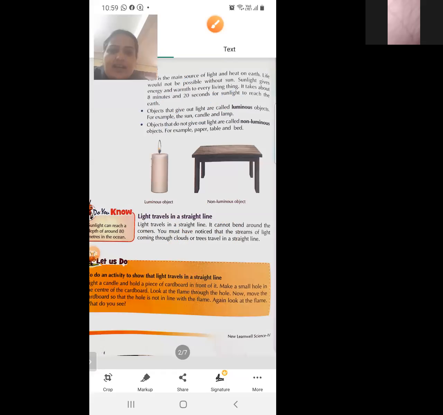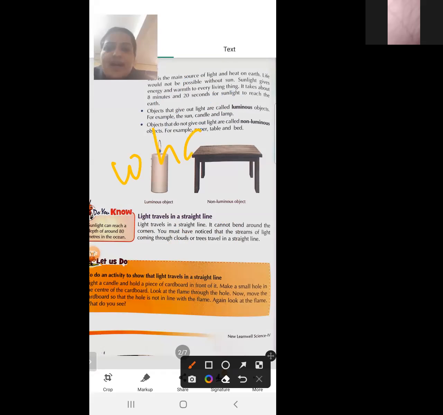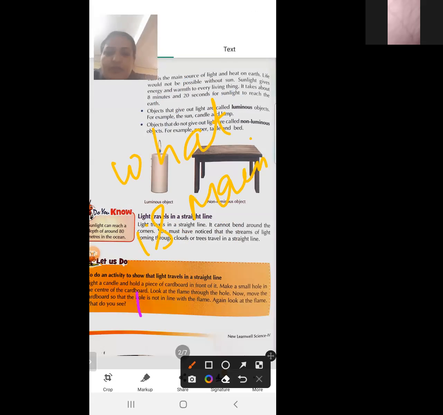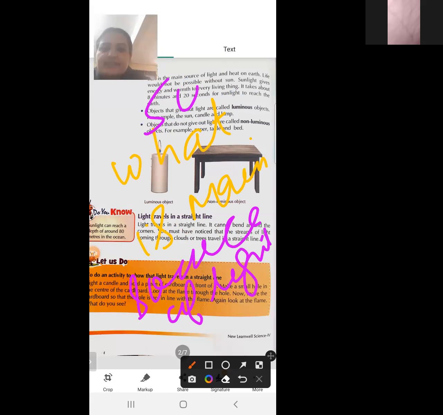And what is the main source of light on the Earth's surface? Sun. So the question is, what is the main source of light on the Earth's surface? This is the sun.